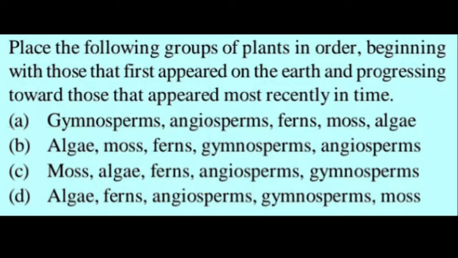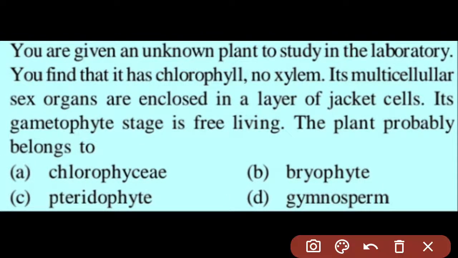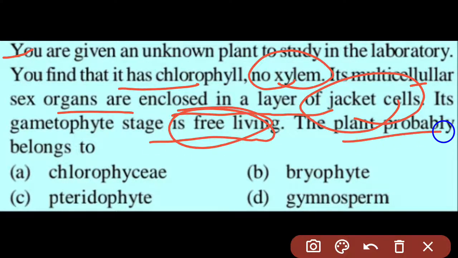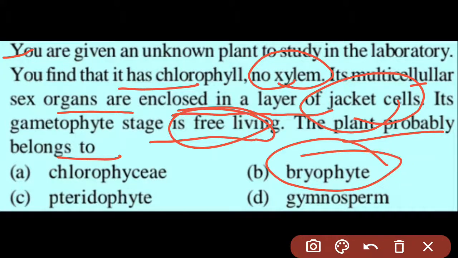Now we move to the next question. In this question you are given an unknown plant to study in the laboratory. You find that it has chlorophyll and no xylem. Its multicellular sex organs are enclosed in a layer of jacket cells. Its gametophyte stage is free living. The plant body probably belongs to which group? These are basically features of bryophytes. That's why option B is correct.